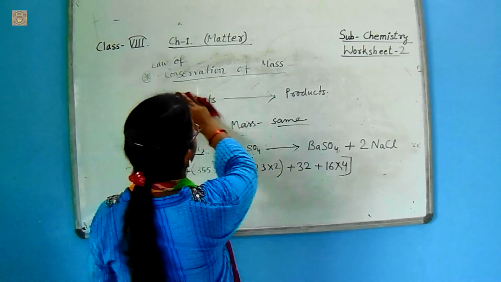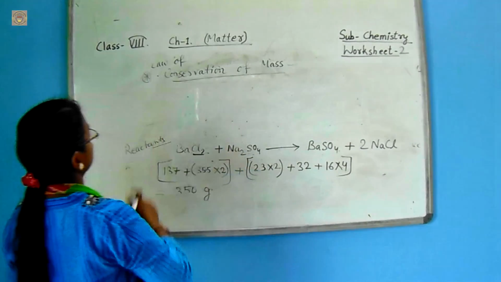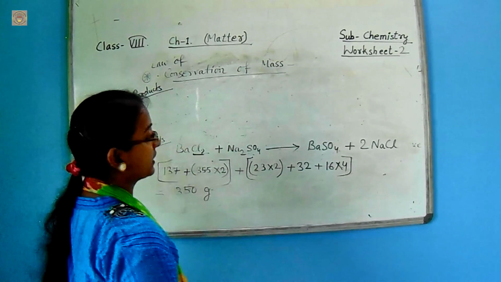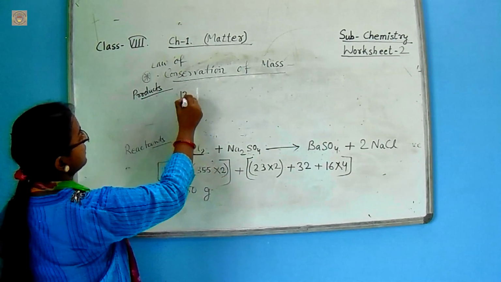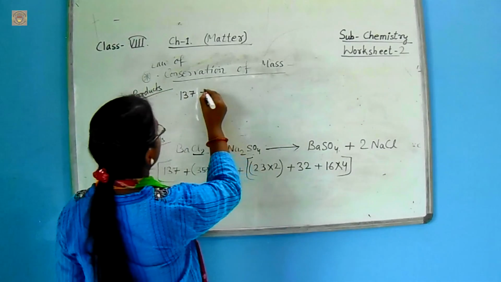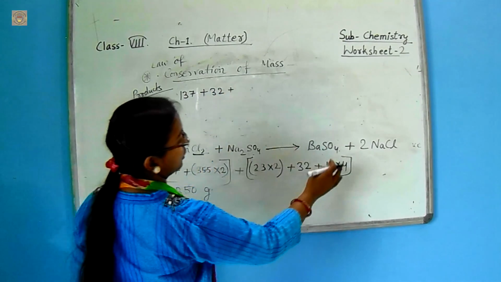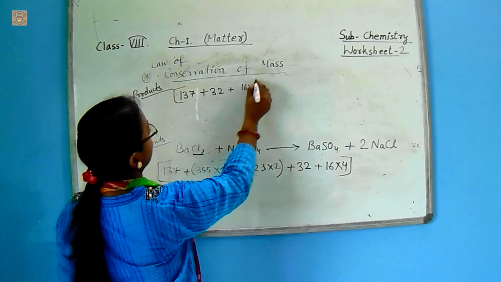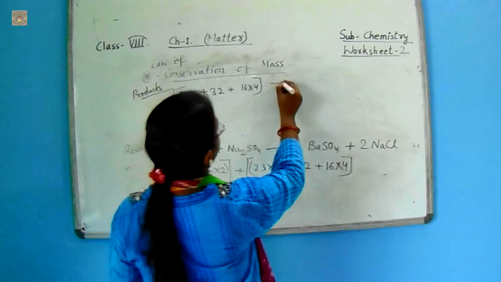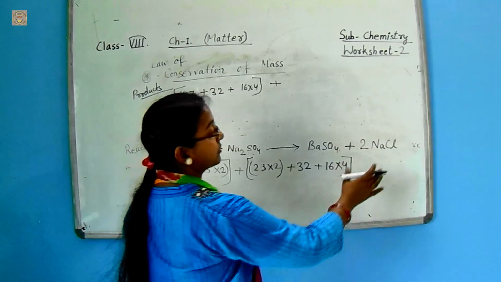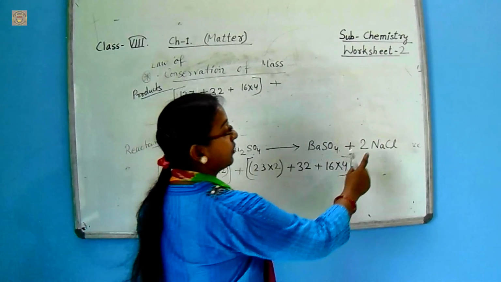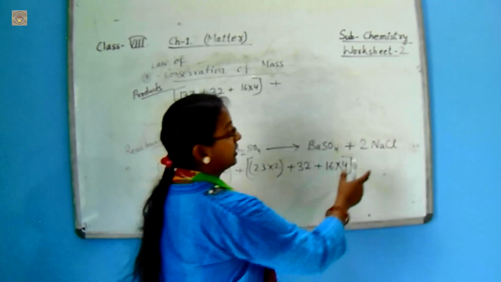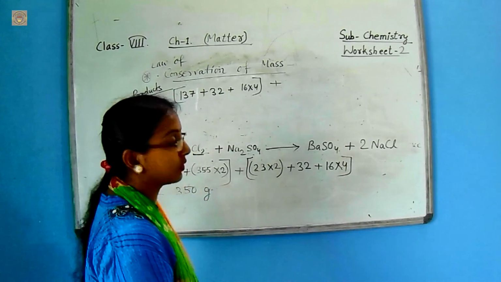Now for the products, barium has 137, sulfur is 32, and oxygen has 4 atoms, so it is 16 into 4. Then plus 2 molecules of sodium chloride, that means 1 atom of sodium and 1 atom of chlorine make the 2 molecules of sodium chloride.